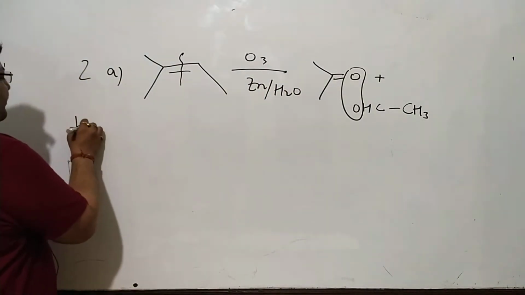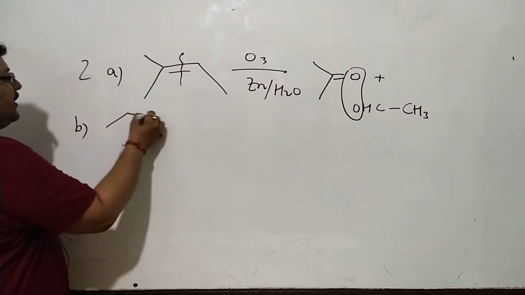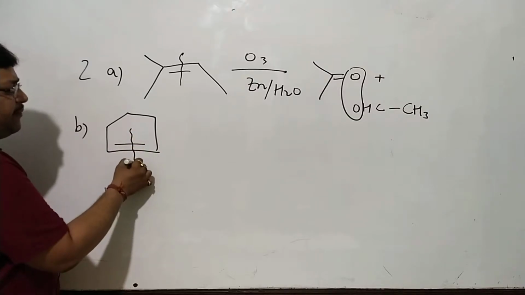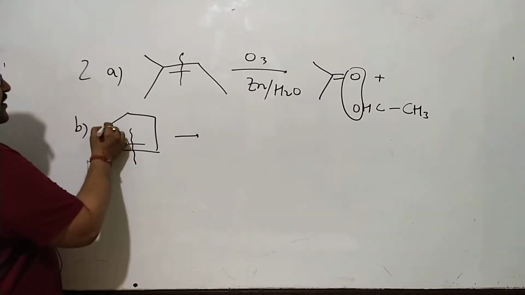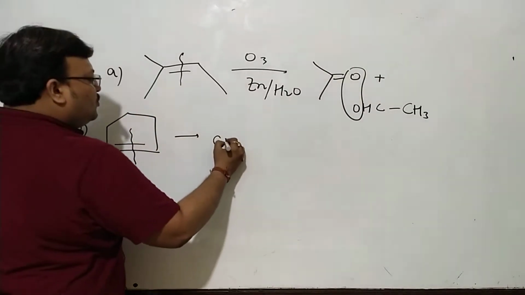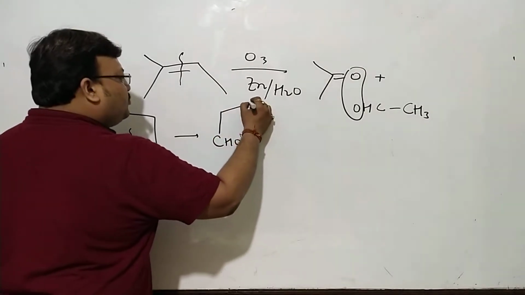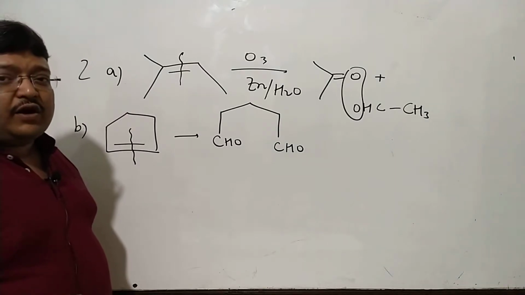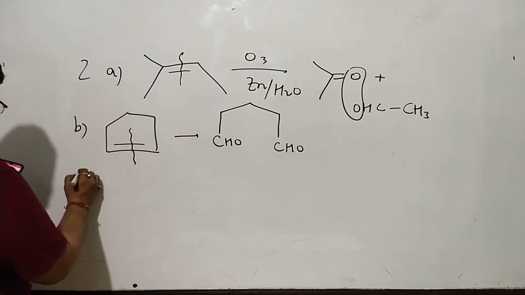We move to question B, which is cyclopentene. I will avoid drawing the ozonide. I'll right away break it this way. CHO, CH2, CH2, CH2, CHO. So this will be CHO, CH2, CH2, CH2, CHO. You can call it pentane 1,5 dial.